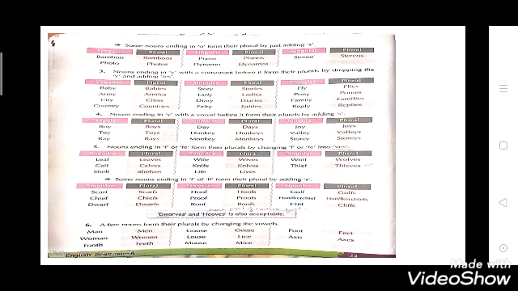Like this you have to do it. Okay. Now see the fifth point. Nouns ending in f or fe form their plural by changing f or fe into ves. In this you have to add ves. See the first one: leaf. Here you have to drop f and then write ves. Calf, calves; self, selves. So like this you have to change.